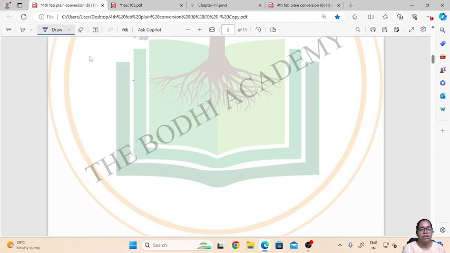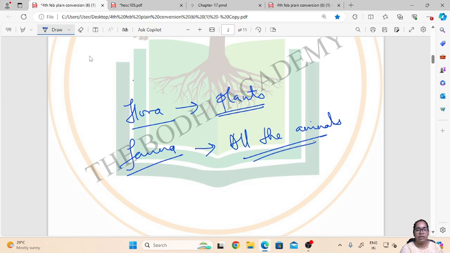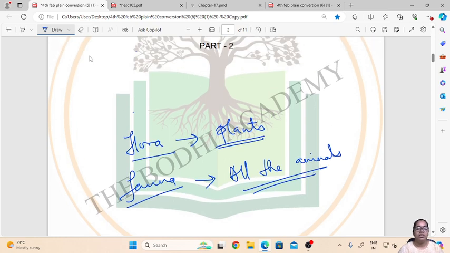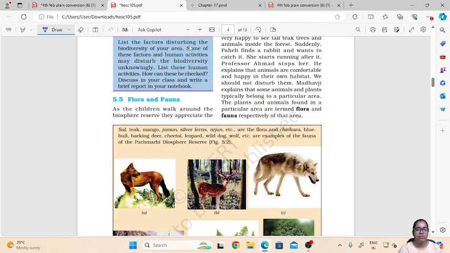Basically, flora means the plants that are found in a particular area, and fauna means all the animals which are found in the particular area. So we should first understand the meaning of flora and fauna.